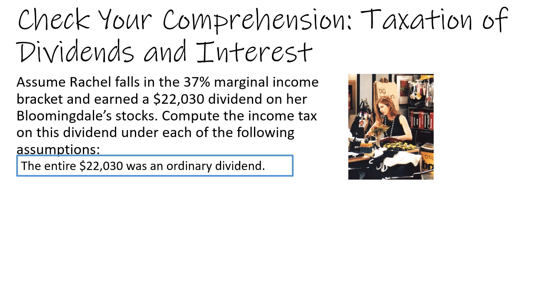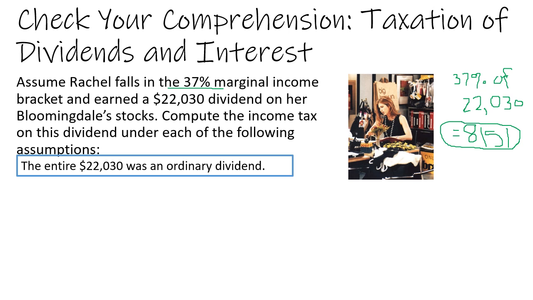Ordinary interest and ordinary dividends are taxed at the ordinary rate, which in this case is 37%. So, 37% of the dividends of $22,030 is equal to $8,151 that Rachel owes to the IRS because of her dividend gains.